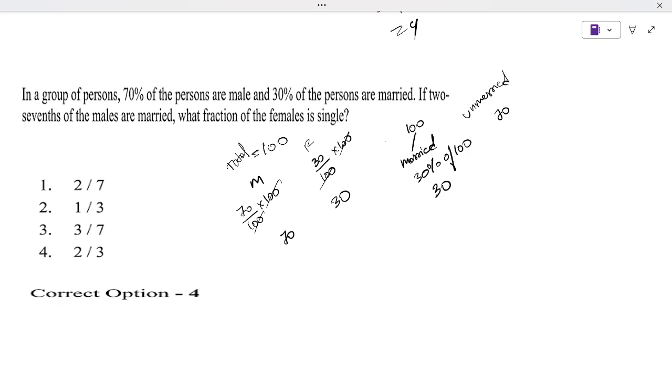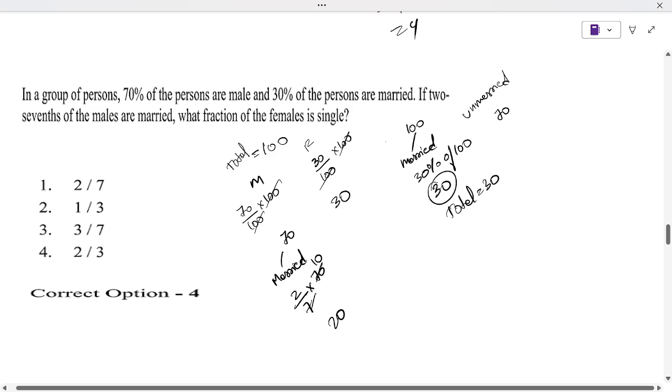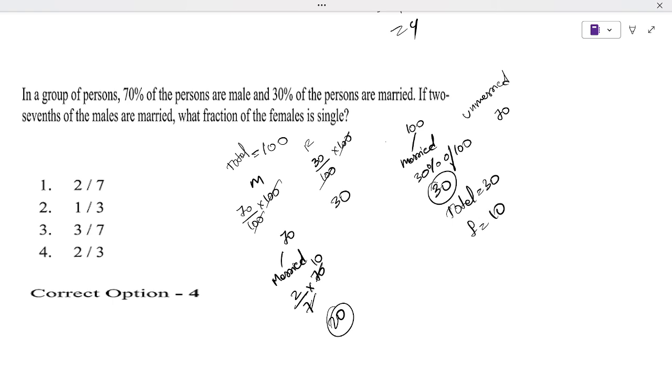So if 27 of the males are married, so this means what? Out of 70 males, 20 are married. Total married is 30, out of 30, 20 are male, so the married females will be 10. Total 30 minus male will give us the married females.